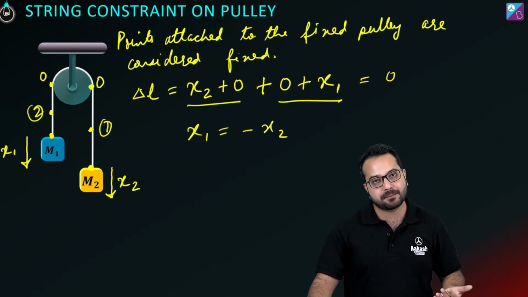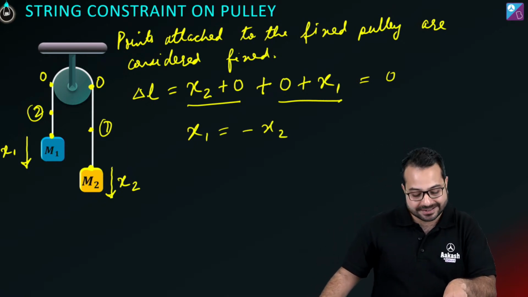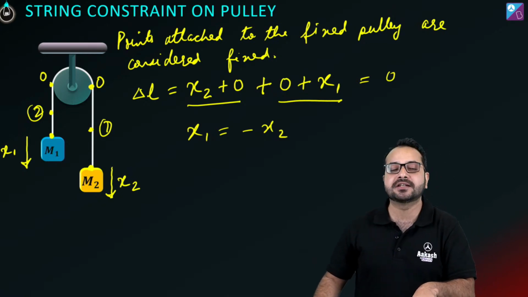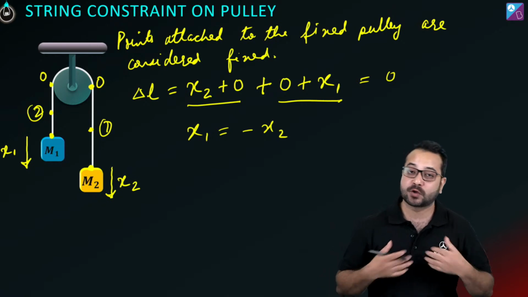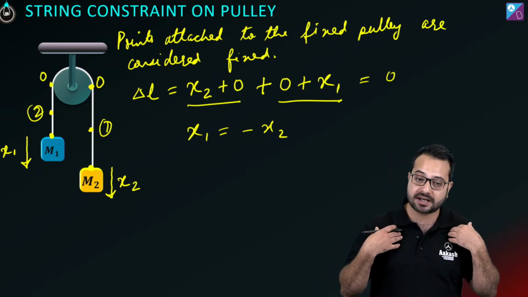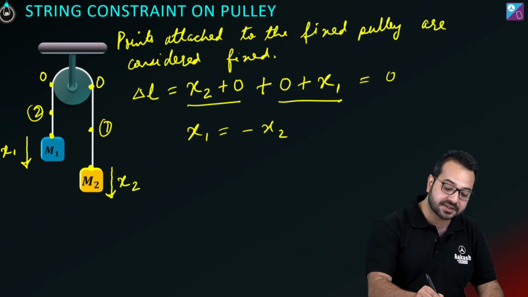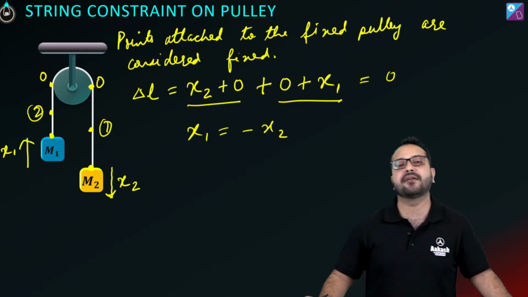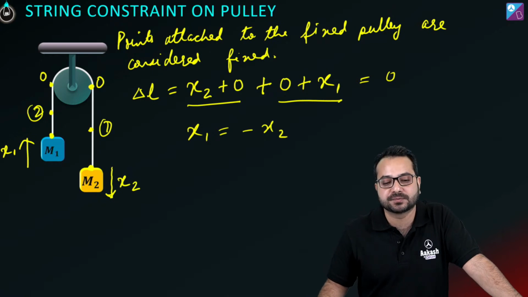Even if I was a dumb person, I know that whatever you have taken as x1 is not right. x1 is going to be opposite to x2. So I will say, okay, my mistake, I am dumb, I am going to correct my mistake, and now I know for sure that x1 will have a direction opposite to x2.